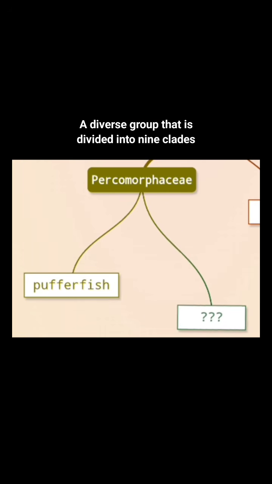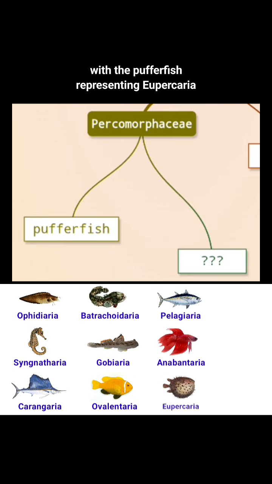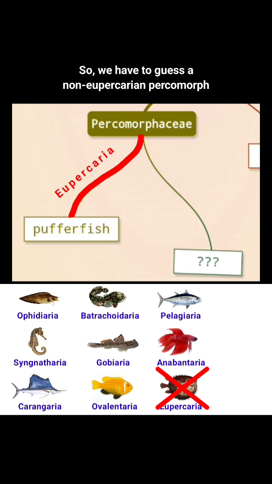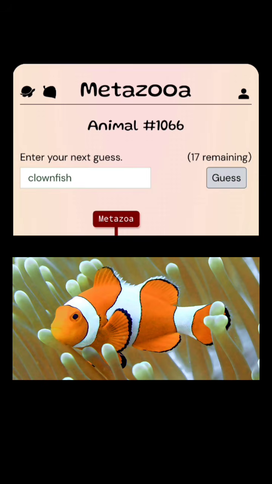Percomorpha, a diverse group that is divided into 9 clades, with the pufferfish representing Eupercaria. So, we have to guess a non-Eupercarian percomorph. Let's try a member of the Ovolentaria. Clownfish.